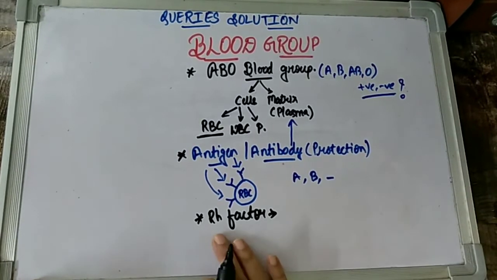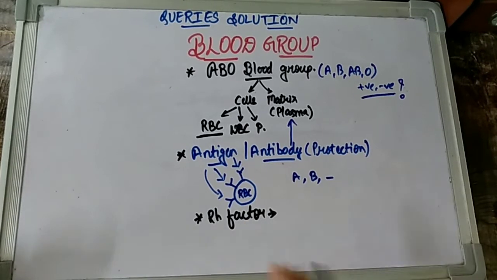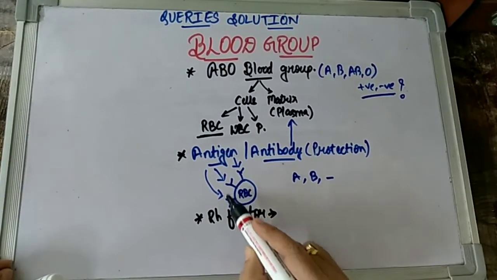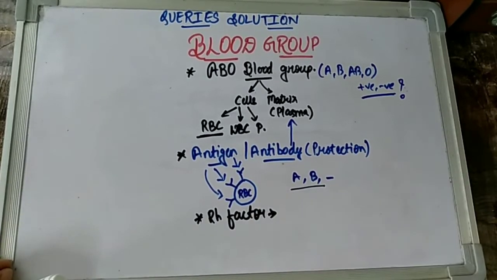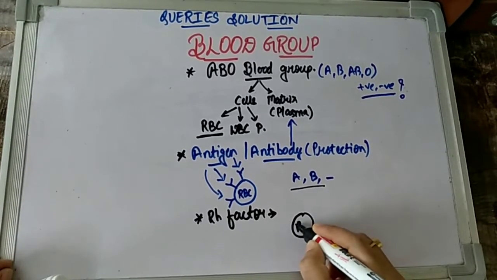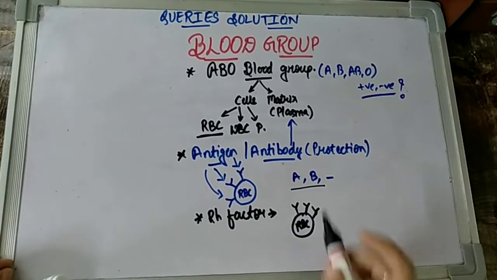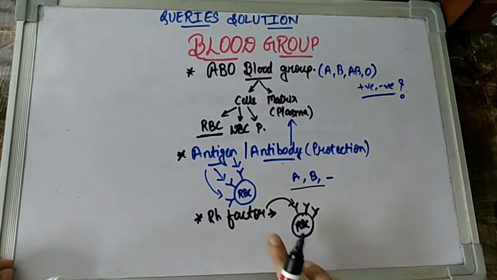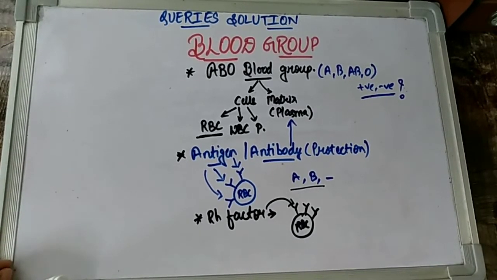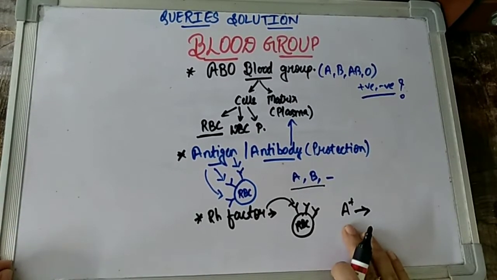Rh particularly means rhesus factor because it was discovered in the rhesus monkey. So again, what is this factor? As I told you, on the surface of RBC there are certain antigens which can be A, B types basically. In a similar line, children, on the surface of RBC there is one more type of surface antigen which is found. And if this antigen is of Rh type and if it is present, then that makes your blood group positive.